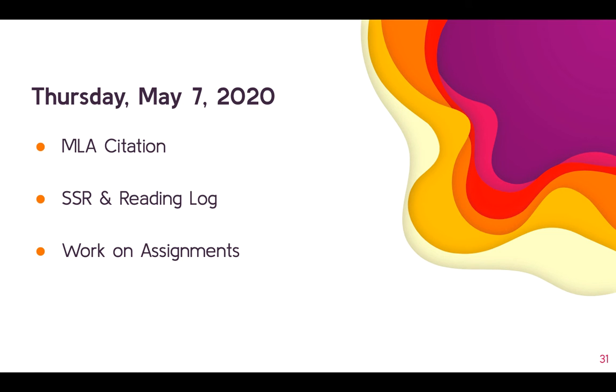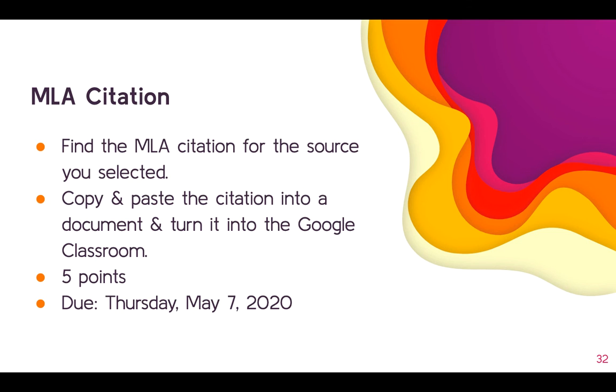All right, Thursday, May 7th. Today you're going to turn in your citation and you have a reading log. So if you haven't already done this, you should have a source by now. You're going to find the MLA citation for the source you selected. Again, there is a detailed tutorial available on YouTube about how to find a citation in the MEL databases. You're going to copy and paste the MLA citation into a Google document and turn it in. That's all I need, just the citation. It's worth 5 points, and it's due at the end of the day today, Thursday, May 7th.